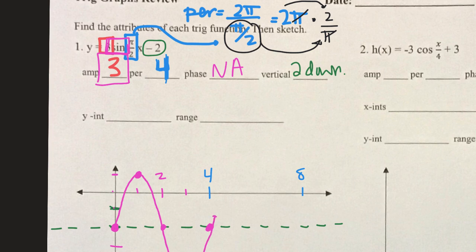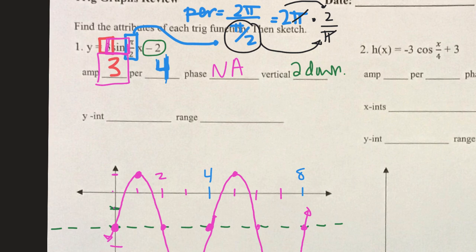Well, we need to do 2 complete cycles. So you put another 0 at 8 and then a 0 at 6 right in the middle, another maximum of 1 above the x-axis, and a minimum of 3 below your midline. So the max is 3 above the midline, the minimum is 3 below the midline, and you make your graph as smooth and curvy as you can.